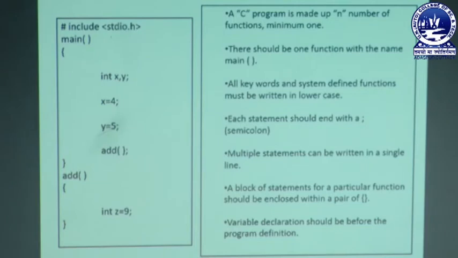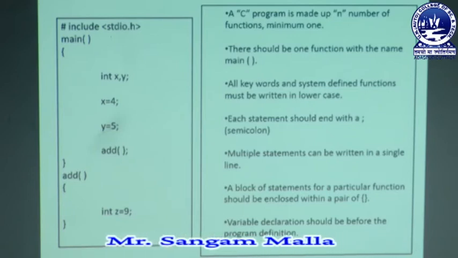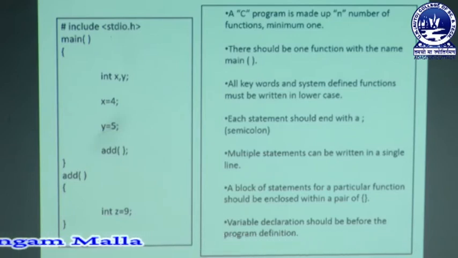You can clearly see we have 2 functions in this program, that is the main function and the add function, and all the contents of the main function and the contents of the add function are enclosed within curly brackets. The last one is that variable declaration should be before the program definition. That means x and y are 2 variables which we are using in a program, and before using the variables we must declare them with their proper data types, so that we can use the variables accordingly. So these are the structures of the C programming language.